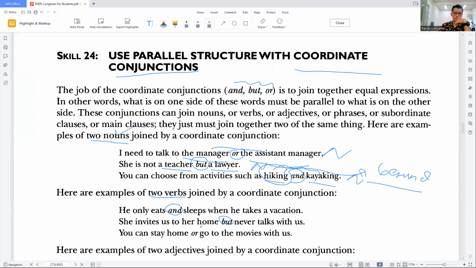The first one uses 'eats' combined with 'sleeps,' then 'invites' combined with 'hopes,' and we combine 'stay' and 'go.' Both of them are in the form of verbs, so it is correct. And the next one. Okay.